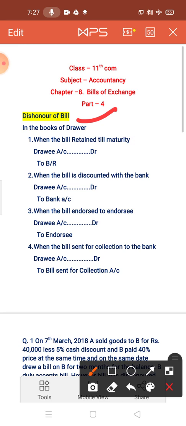Now dishonor of bill. When the acceptor of the bill refuses to make the payment on the date of maturity, it is termed as dishonor of bill. When the bill is dishonored, then noting charges are to be paid. Now what do you mean by noting charges?